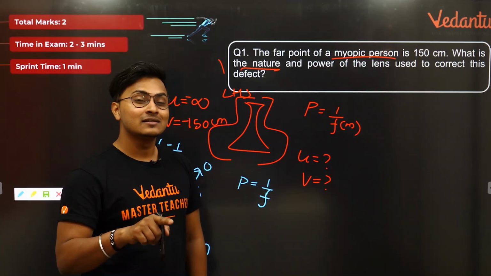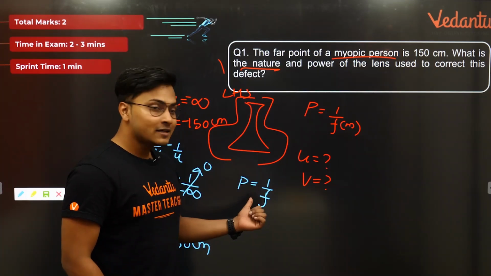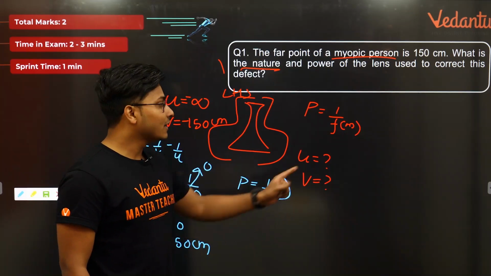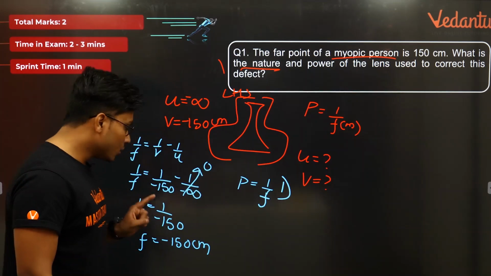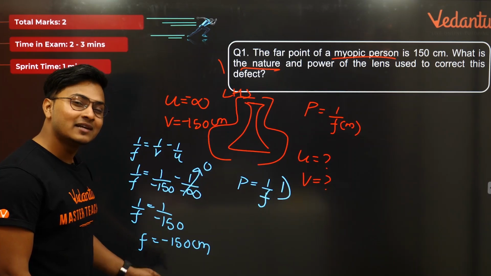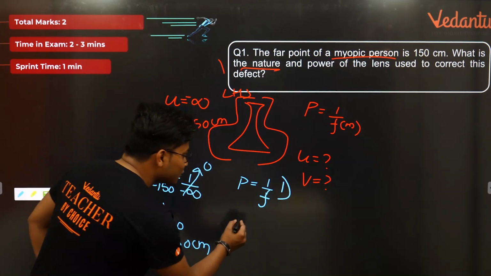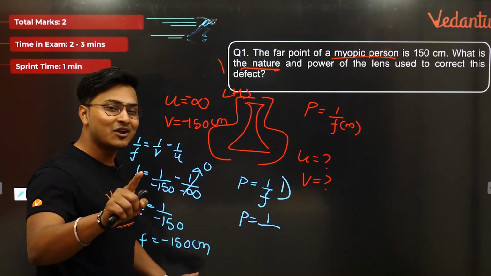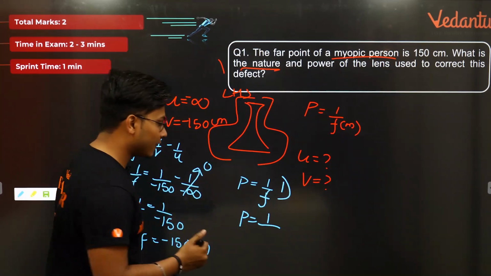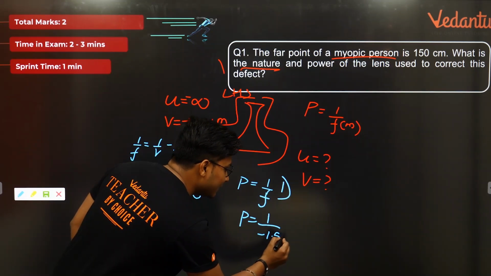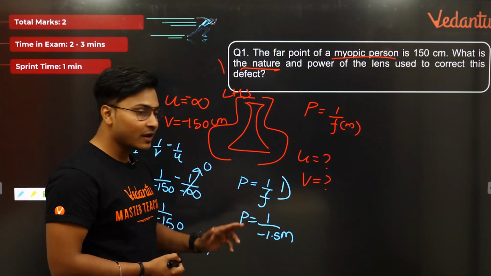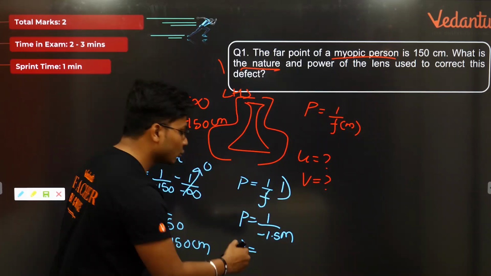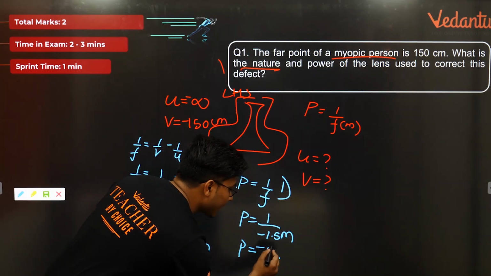The reason why is that? Because power's SI unit is diopters, and it is in diopters when focal length is in meters. So what you will do, you will convert this 150 centimeters into meters right now. So power will be equal to 1 by, converting it to meters, 150 को meters से convert करो, आपको मिलेगा 1.5. So minus 1.5 meters is the answer. 1 by 1.5. What is it? Nothing but we can write down 1.5 as 3 by 2. So बन जाएगा 2 by 3. So 2 by 3 negative meters.